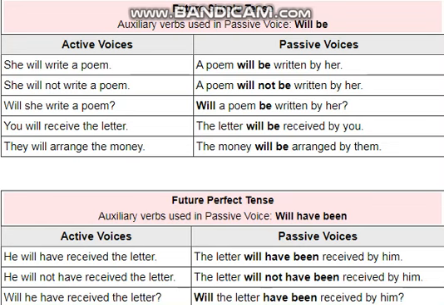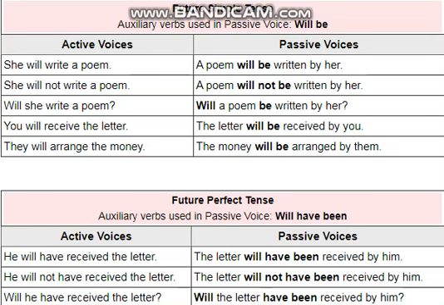First thing you are going to do is recognize the tense. By looking at the sentence, she will write a poem, you have recognized that it is from simple future tense, so it is going to take the helping verb from the next tense, and we apply the structure. First we take the object, which is a poem, then will be as a helping verb, then the third form of verb. Write is in the simple future, which is the first form of verb. Write, wrote, written, it is the third form of verb. So we just put the word written here, then by, and then her, which is the objective form of the subject she. So a poem will be written by her.